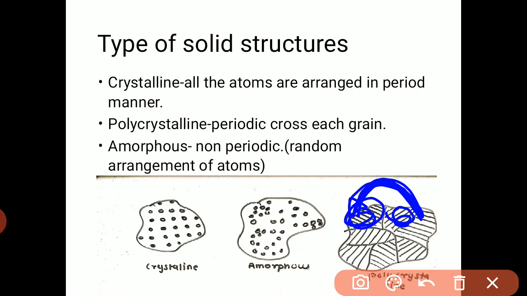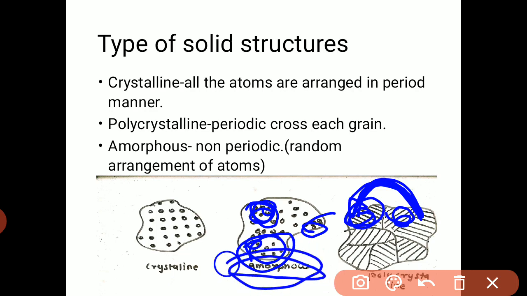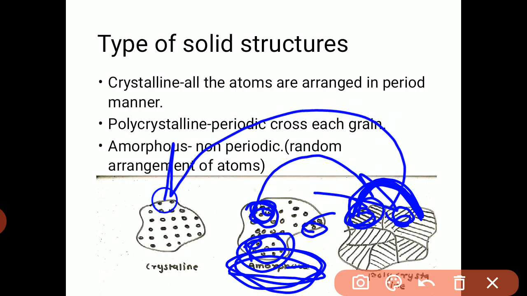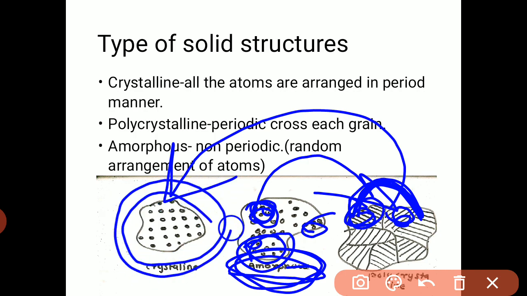It means there is no periodicity, the atoms can be present anywhere in any concentration, so this is amorphous. The actual material present in our earth is in amorphous form, then we need to convert it into polycrystalline form, and then we need to convert it into single crystal form. So we always use single crystal in our fabrication process.